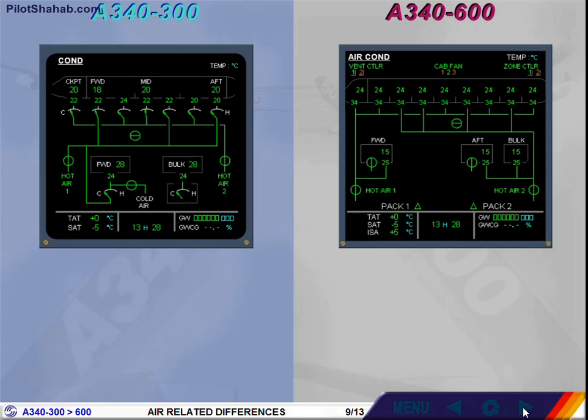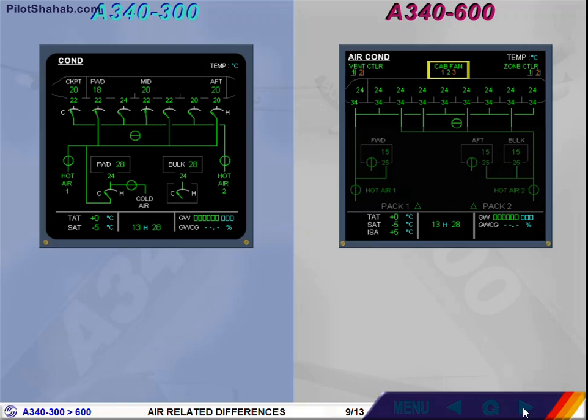On the upper part of the A340-600 air conditioning page, 3 cabin fans equip each A340-600 zone, forward, mid and aft. The cabin fan indication is displayed if at least one cabin fan has failed. If one of them fails, its number indication becomes amber, and the others remain green. The cabin fan indication appears green. If they all fail, the cabin fan indication also becomes amber.